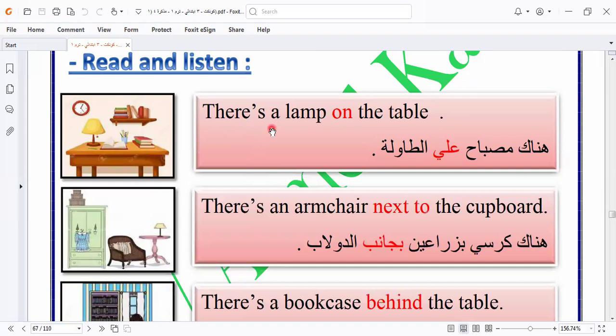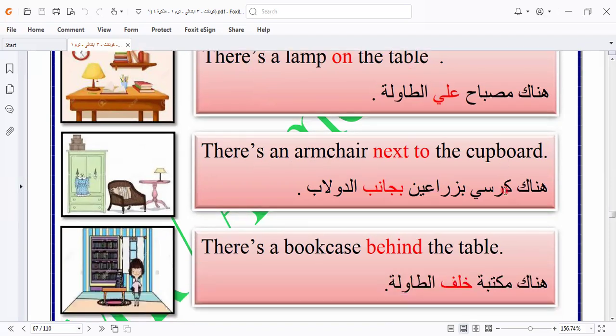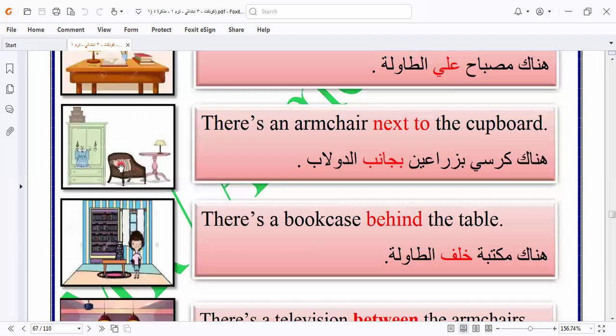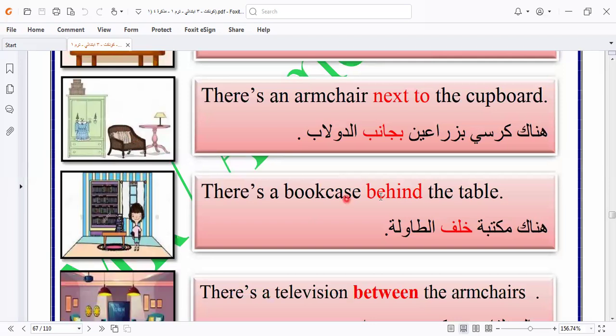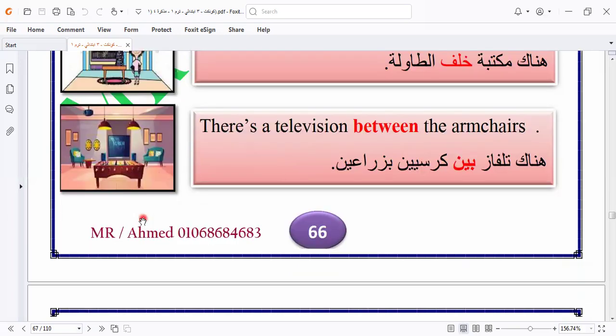There is a lamp on the table. This is on the table. There is an armchair next to the cupboard. Which armchair? This is the armchair next to the cupboard. There is a bookcase behind the table. There is a table, and this is the cupboard behind the table. There is a television between what? Between our two armchairs. This is an armchair, and this is an armchair, and the television is between the two armchairs.